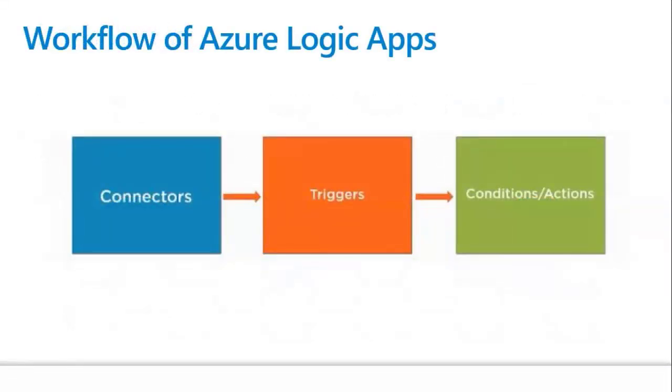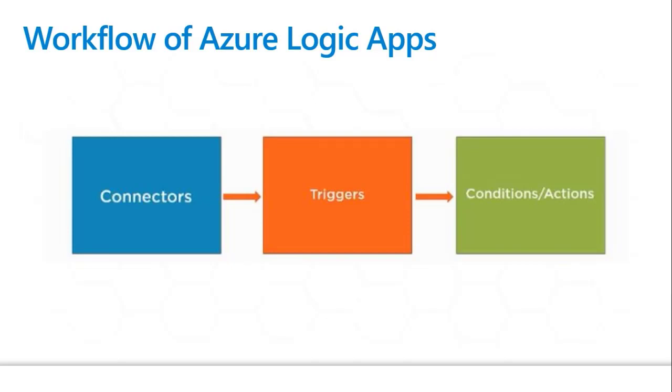If you need to work on Azure Logic App, you need to know some technical terms: connectors, triggers, and conditions or actions. Connectors are predefined APIs used in your processes. As I said, whenever we post on Facebook, it automatically tweets on Twitter.